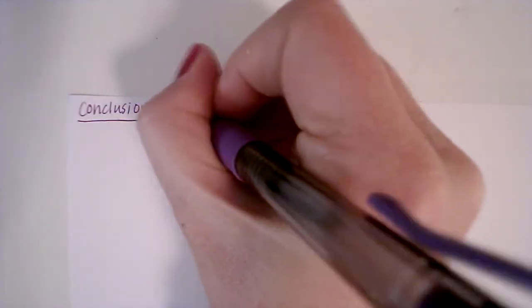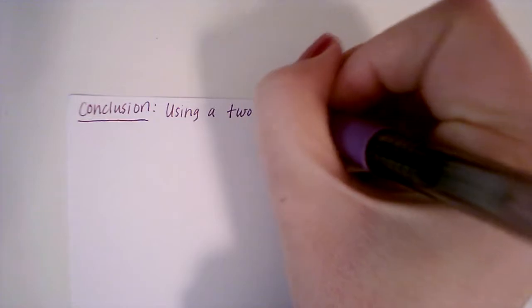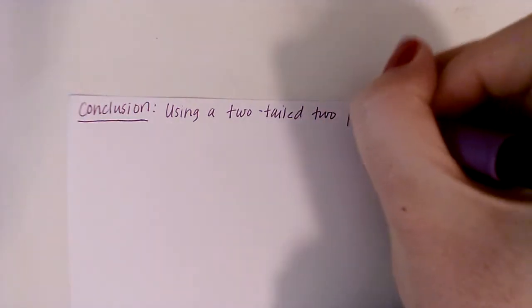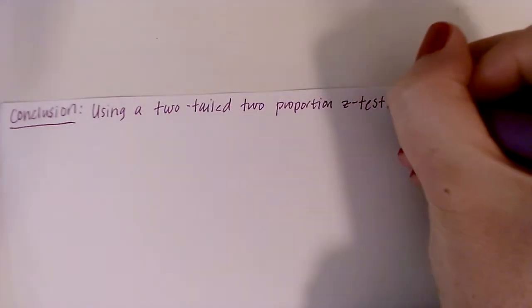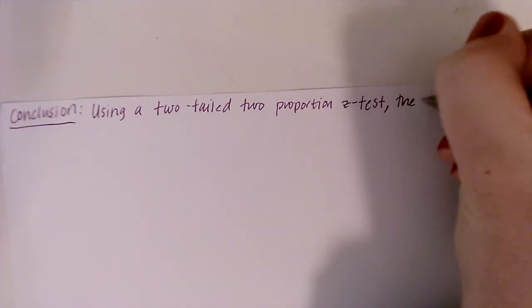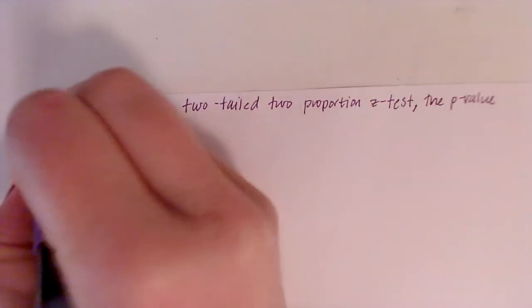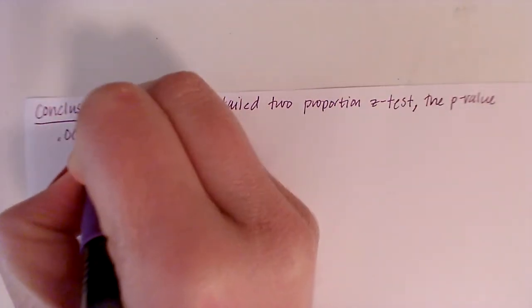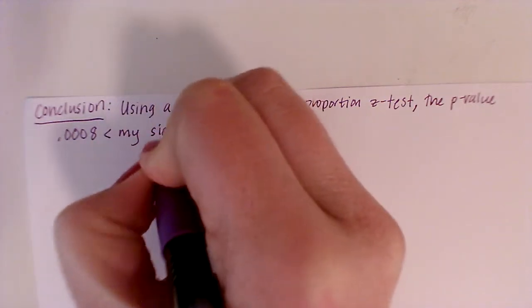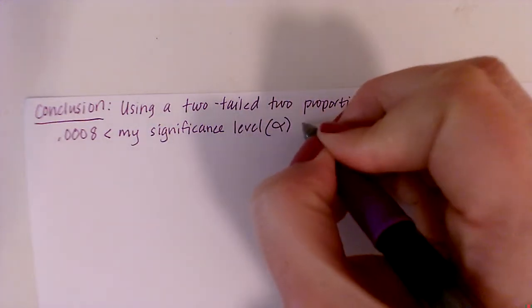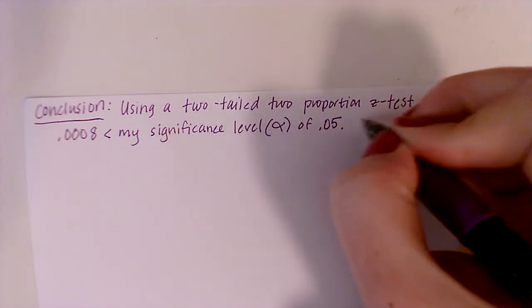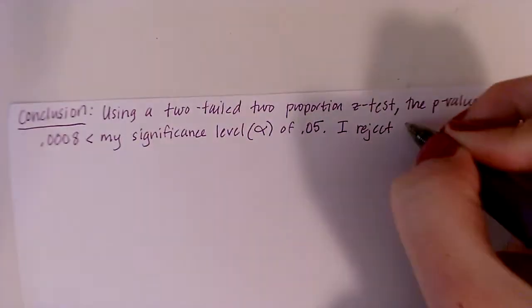Okay, so of course I'm going to start off my conclusion like I normally would. And all good conclusions we could say, using a two-tailed two-proportion z-test, the p-value 0.0008 is less than my significance or alpha level, which is alpha, of 0.05. I reject the null hypothesis.